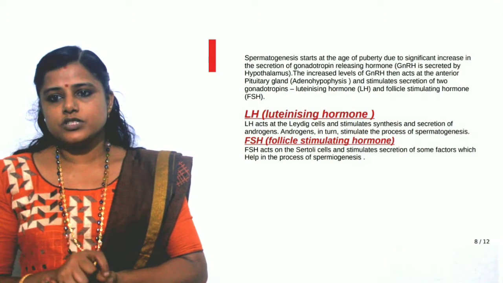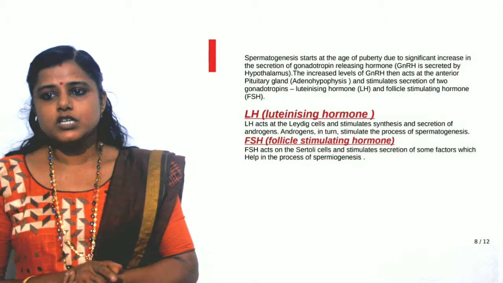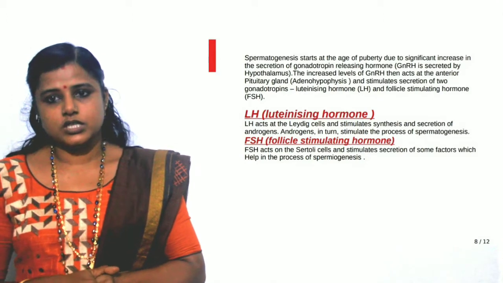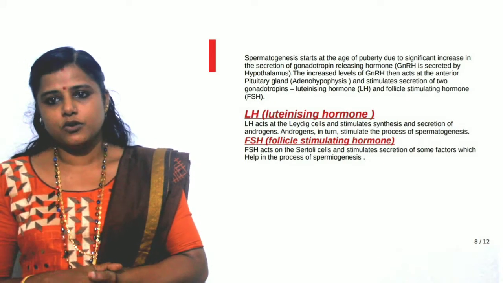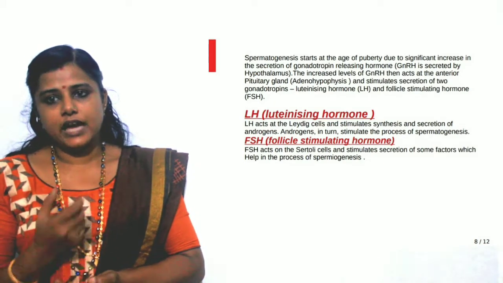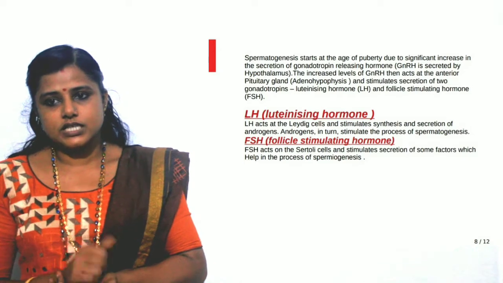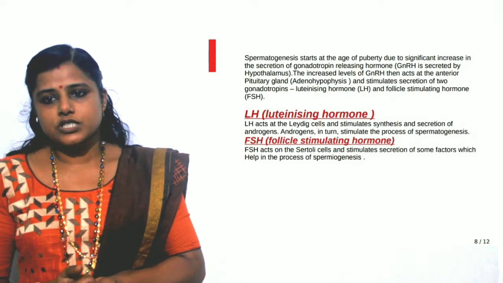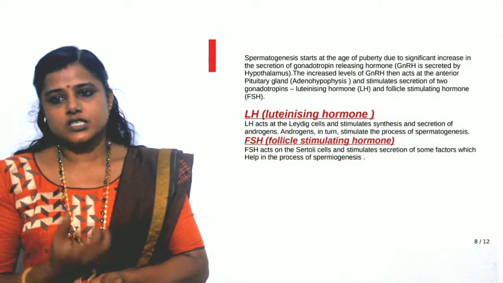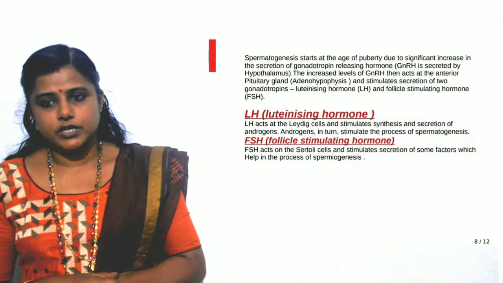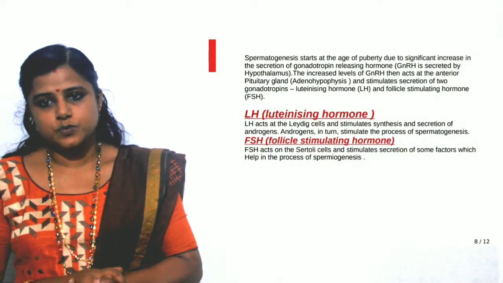Then this androgen stimulates the process of spermatogenesis. So that is the function of luteinizing hormone. Luteinizing hormone acts on Leydig cells and stimulates the secretion of androgens, and this androgen stimulates the process of spermatogenesis or the production of sperm.